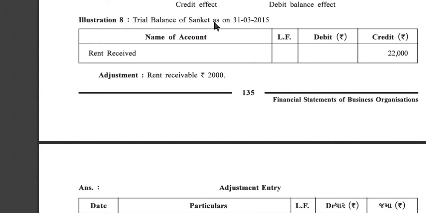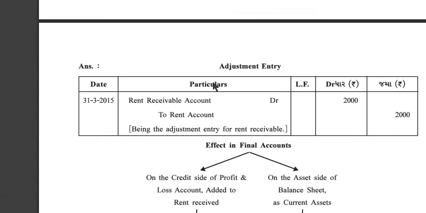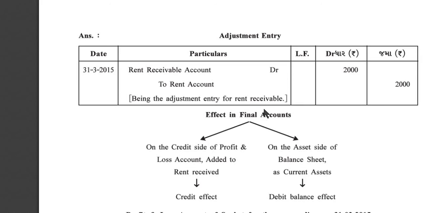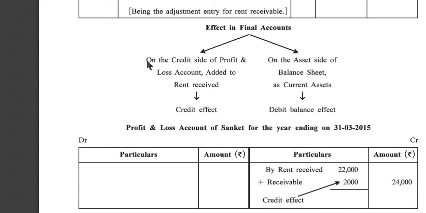Illustration number 8. Trial balance of Sanket as on 31st March 2015. Rent received, credit side 22,000 and adjustment, rent receivable rupees 2,000. Adjustment entry: rent receivable account debit 2,000 to rent account 2,000, being the adjustment entry for rent receivable. Effect in final account: on the credit side of profit and loss account, added in rent received, because rent received is an income, and so in profit and loss account we have to add this amount to rent received, credit effect.